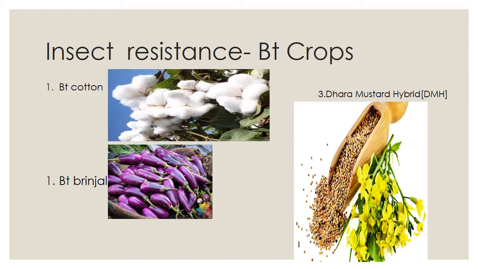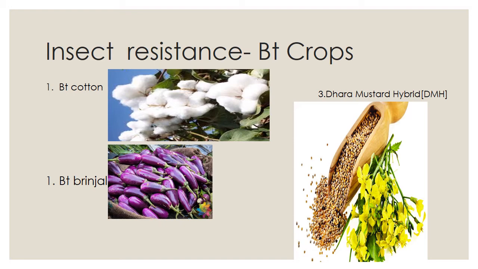Then BT brinjal has been developed to give resistance against some insects. That is one of the helps. That insect is Lepidopteran, in particular the brinjal fruit and shoot borer.